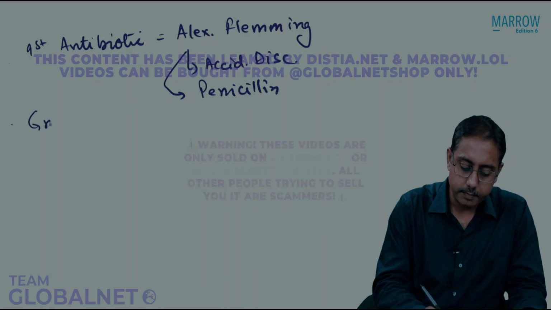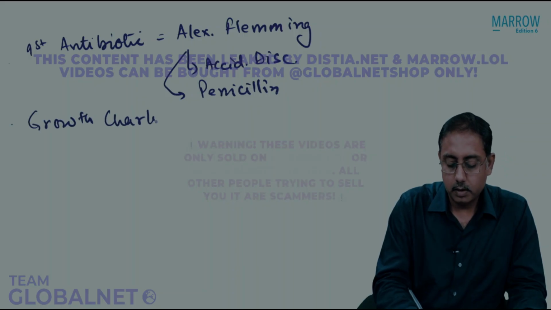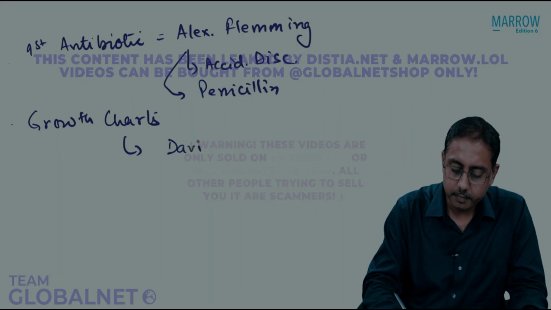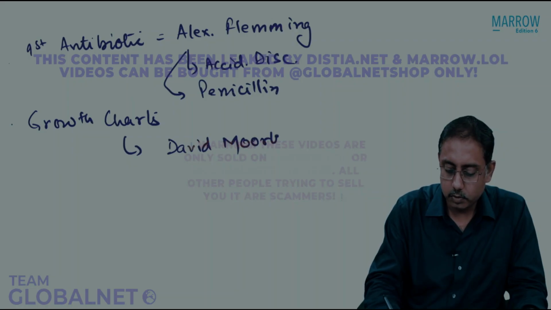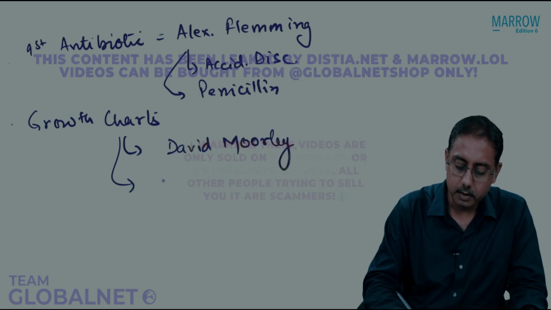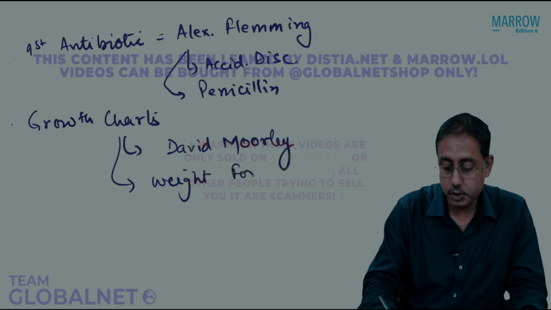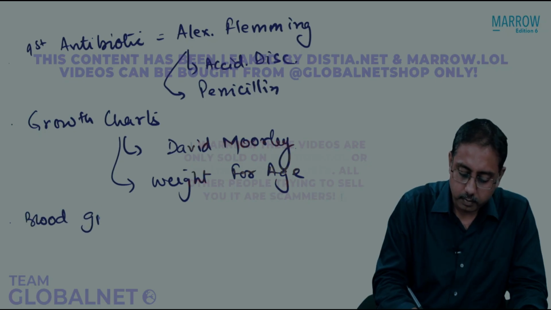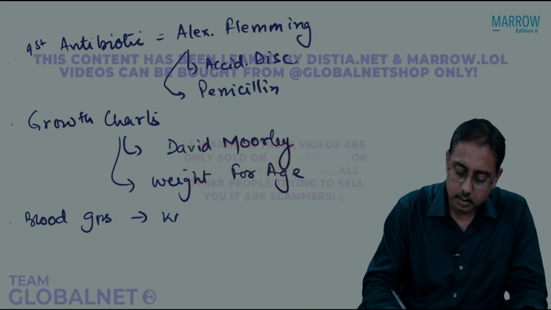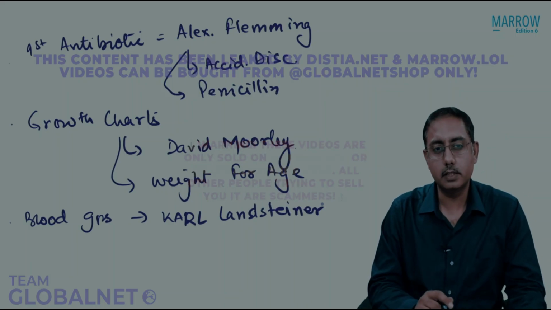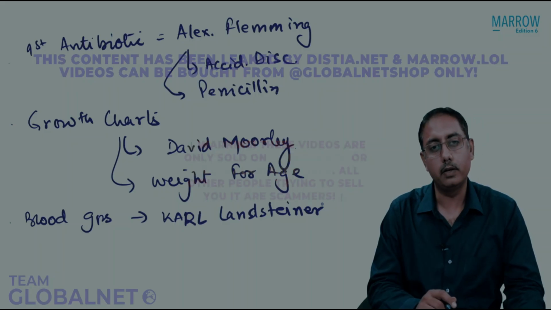The growth charts were invented, we shouldn't say discovered, they were made by David Morley, and the growth charts are made between weight for age. The blood groups were identified by Karl Landsteiner. So these are some of your important fathers of areas who have done pioneering work.